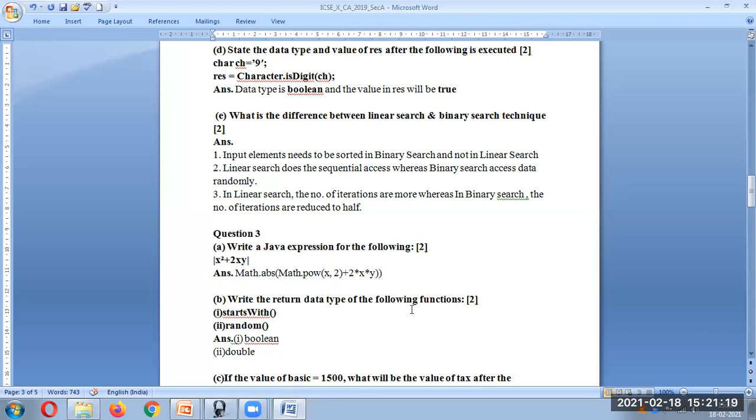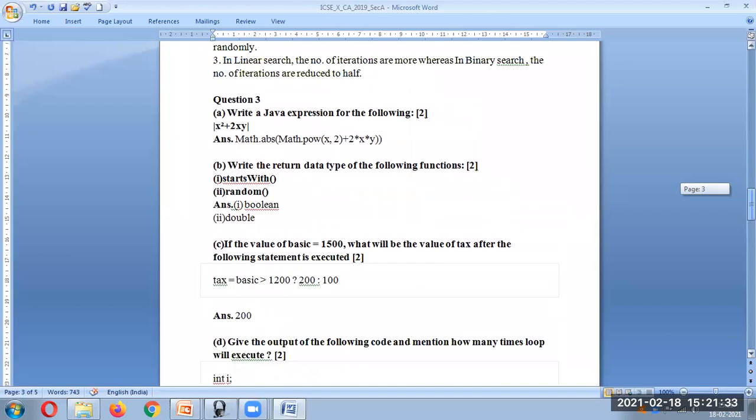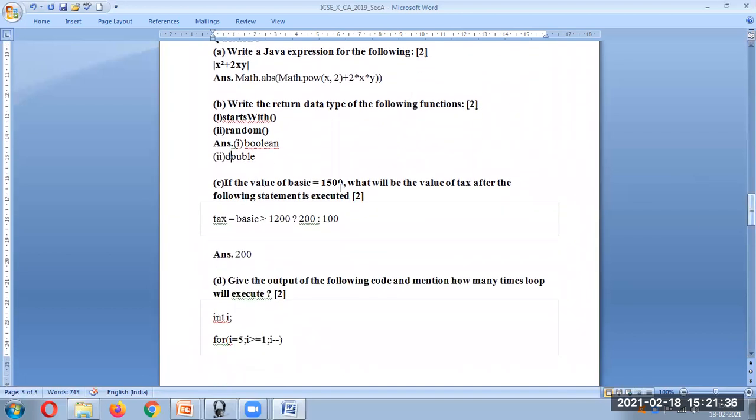Next is write the return data type of the following function. Start will give you a boolean value, whether it is true or false. Random will give you a double value because a number is generated from 0 to 1, so it generally has a decimal value. If the value of basic is 1500, what will be the value of tax after the following statement is executed? This is a ternary operator. As you can see, the basic value condition will result in a true value. True means after the question mark, whatever the value is, 200 will be taken as the value of tax. So the output will be 200 in this case.